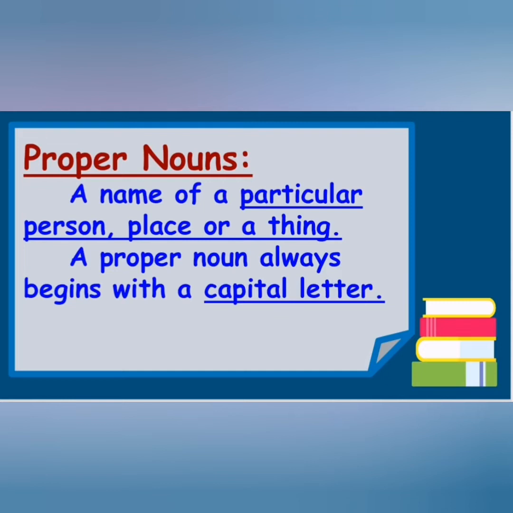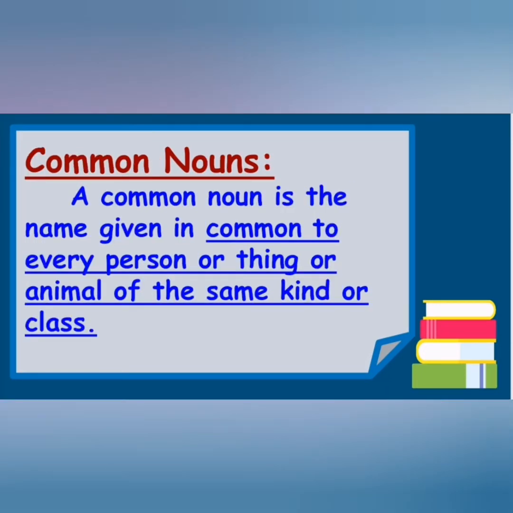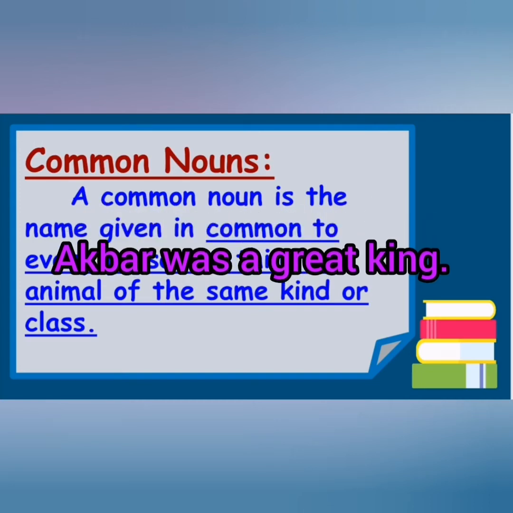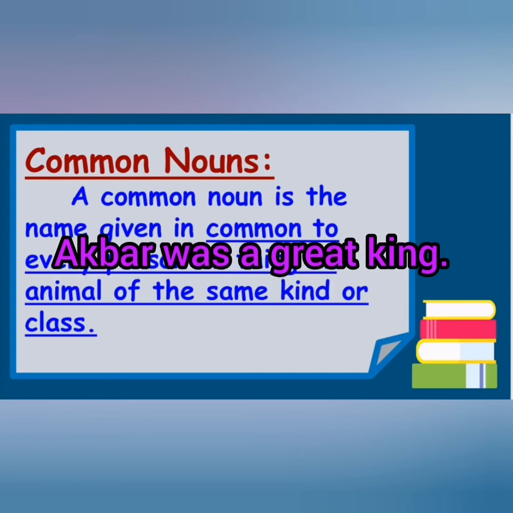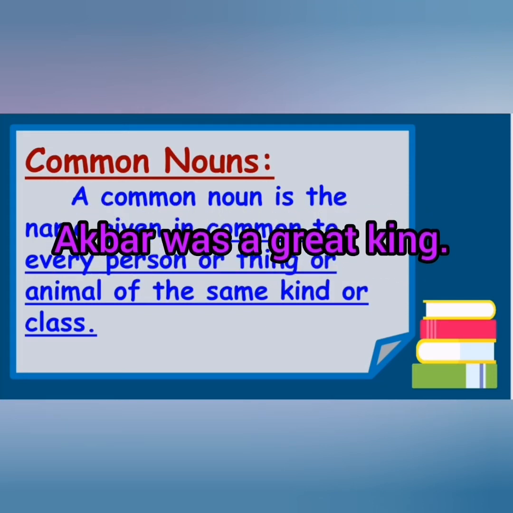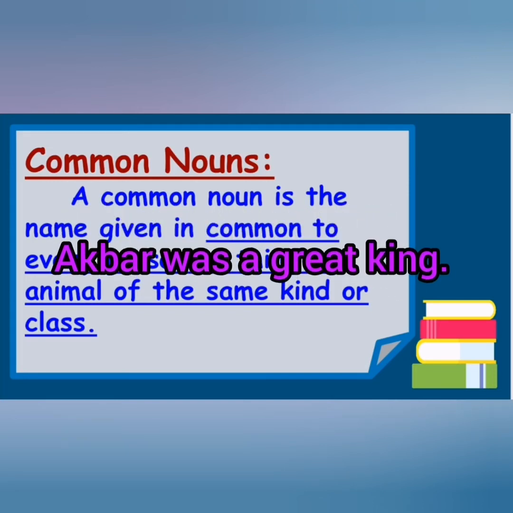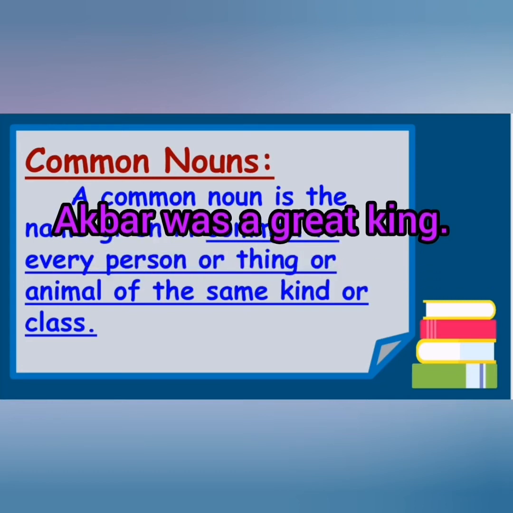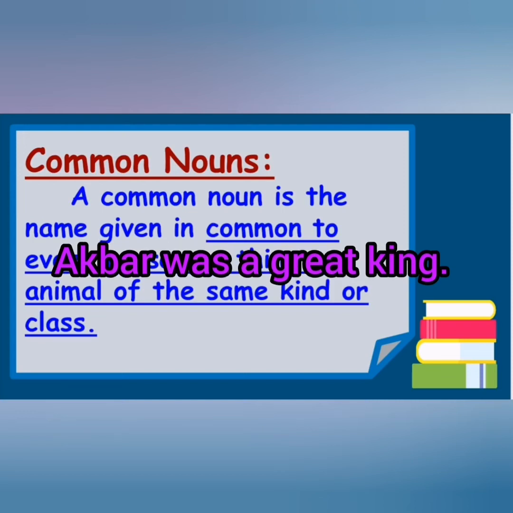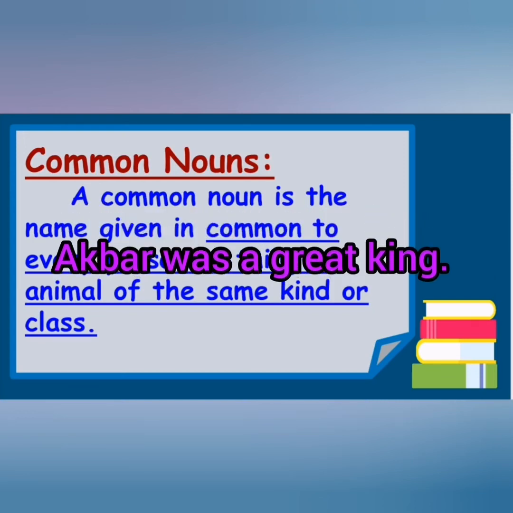Now coming to the second topic, that is common nouns. A common noun is a name given in common to every person or thing or animal. For example, Akbar was a great king. Here in the above sentence the word king is a general term for all kings, so it is called a common noun. I am not talking about a particular king. Here it is only king, so king is a common noun. But Akbar is a particular name of a person, so Akbar will be a proper noun and king will be a common noun.